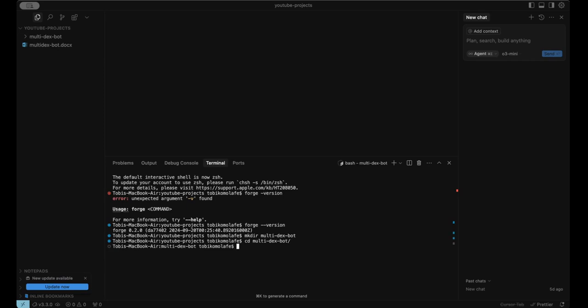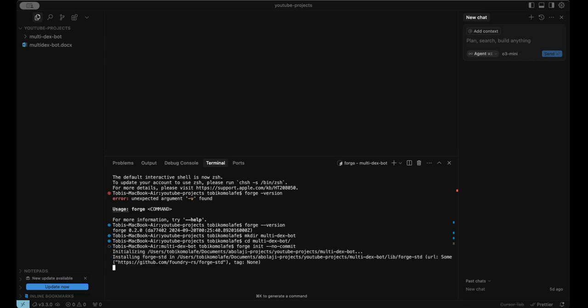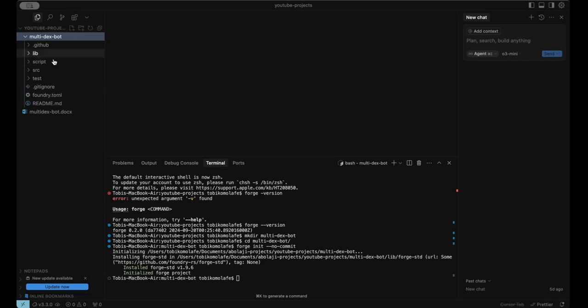All right, that's good. Now we can initialize our project by running forge init --no-commit, so that we don't push immediately to GitHub.